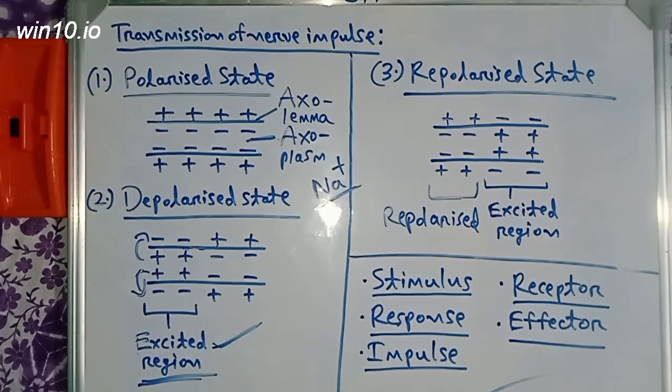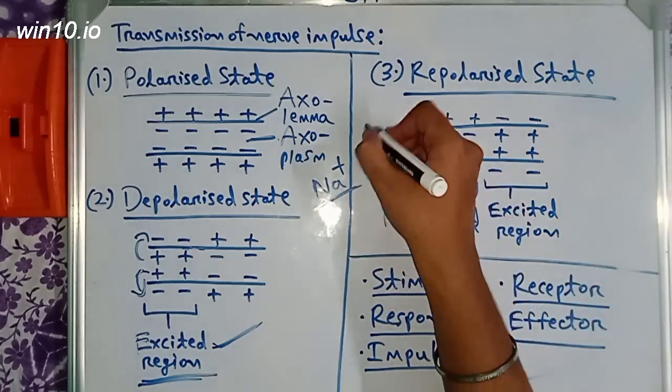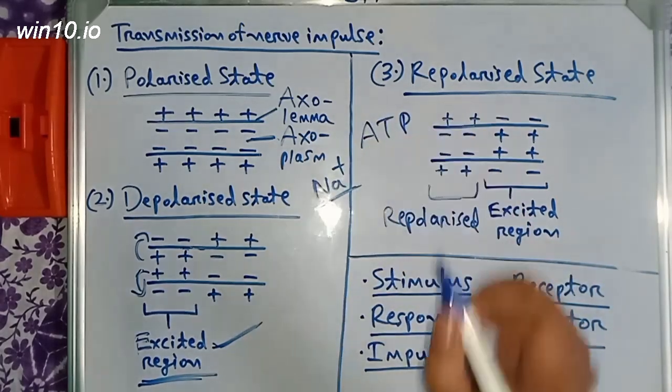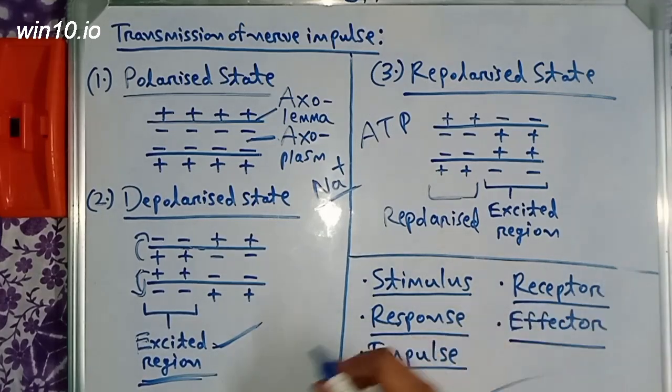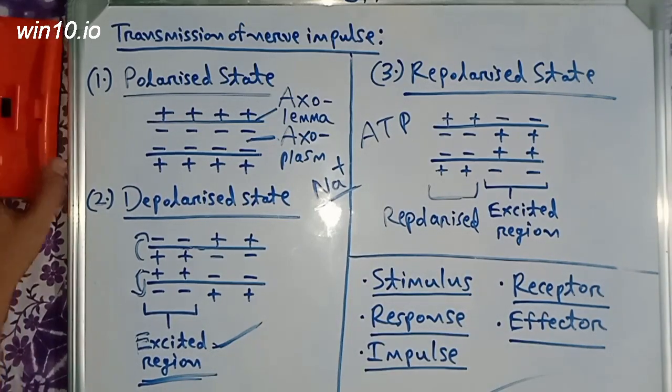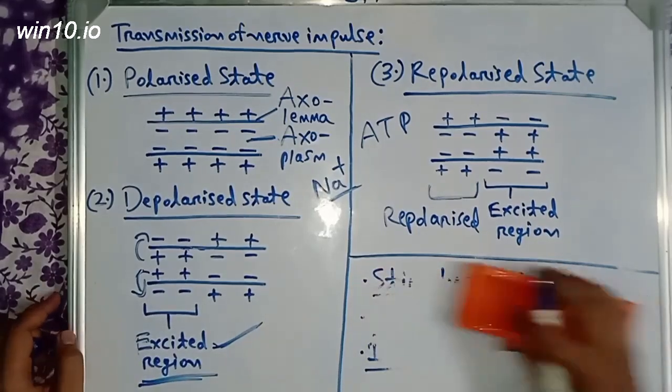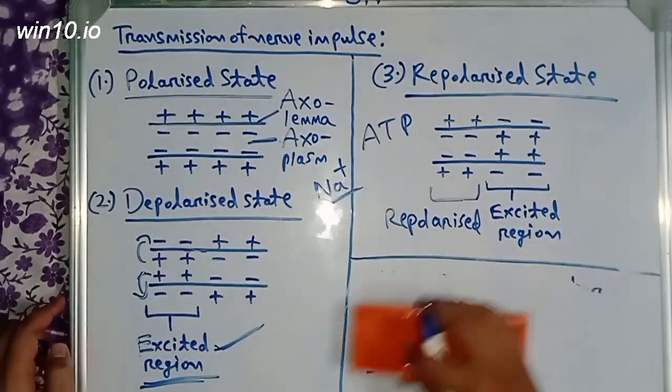You know active transport? Active transport is the process by which you use energy, generally in the form of ATP. ATP means adenosine triphosphate.